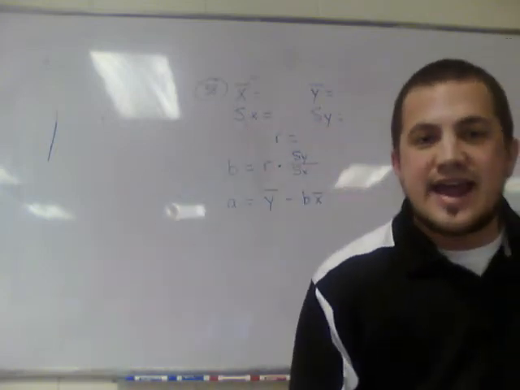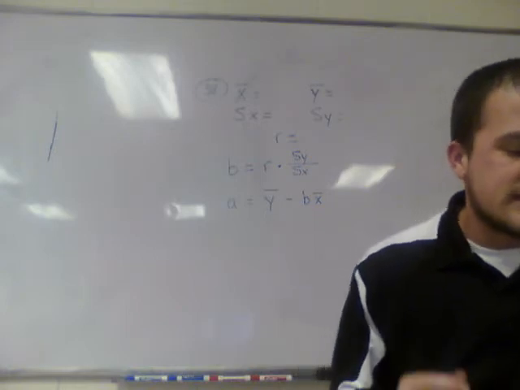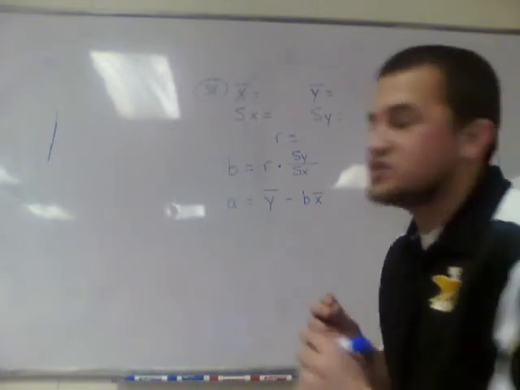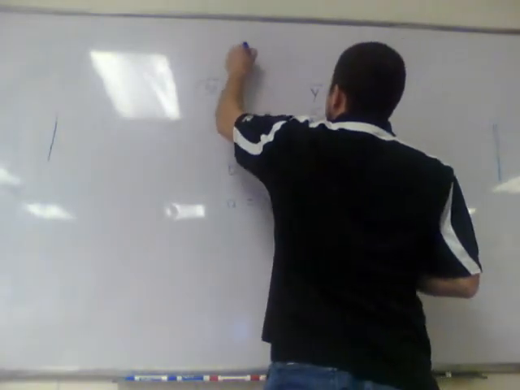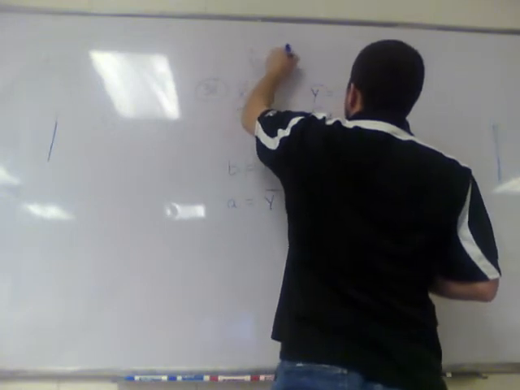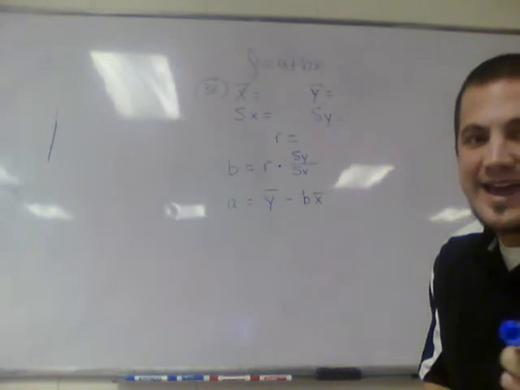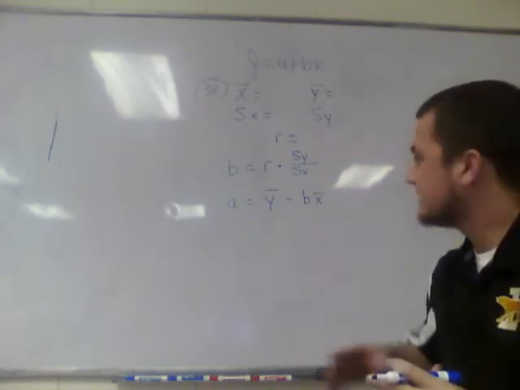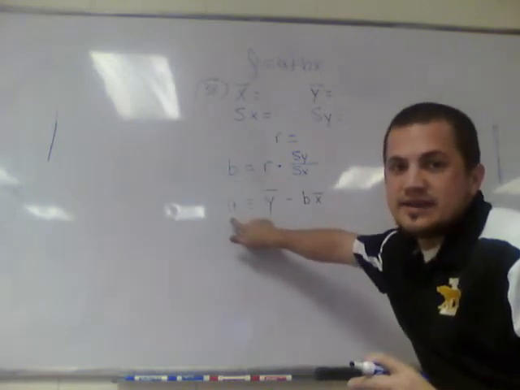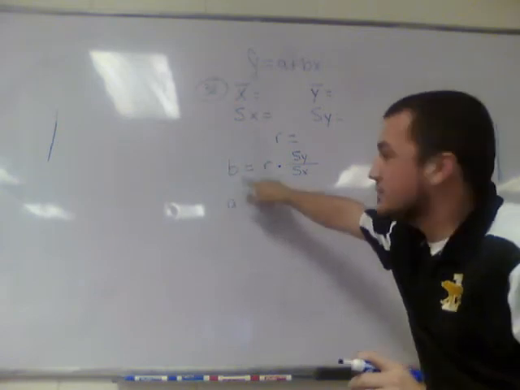So basically to find A and B, which is the prediction equation, and if we remember, the prediction equation is y hat equals A plus B x. So basically we're missing A and B. Now in this, we find B, and then from B we can get A. But what do we need first?